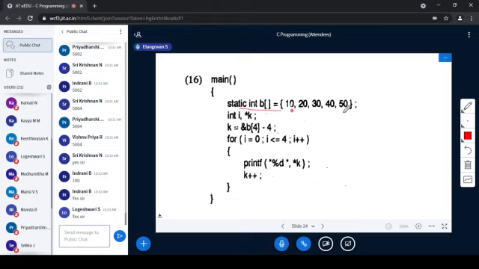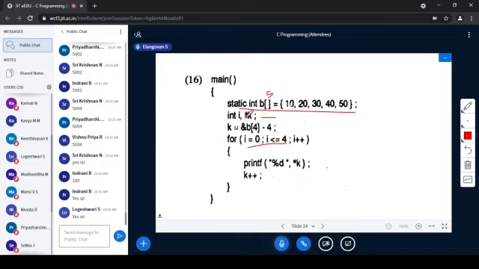Static int b of array 10, 20, 30, 40, 50. There are 5 elements here, 0 to 4 is fine. Here i is an integer variable, an ordinary variable. k is an integer pointer variable, or simply, the value at the address stored in k is an integer.